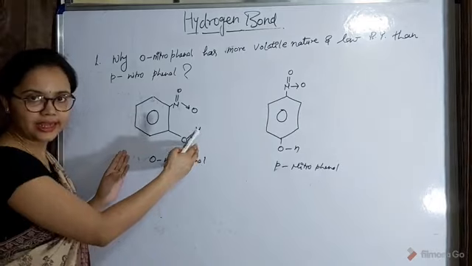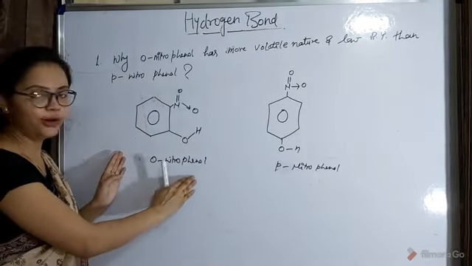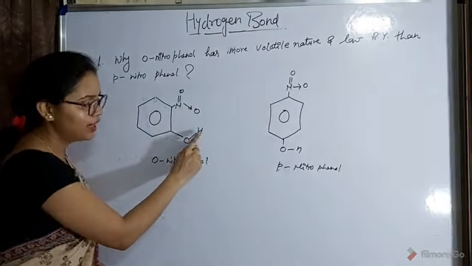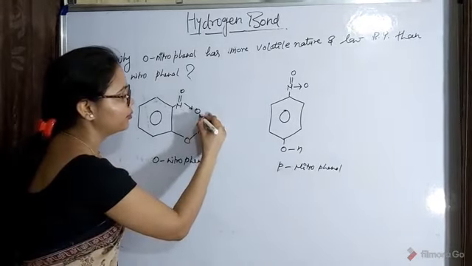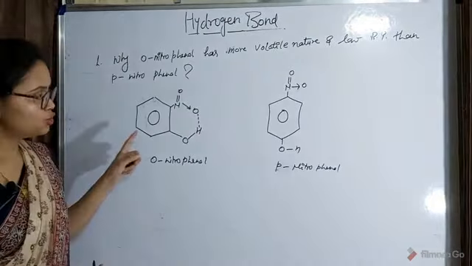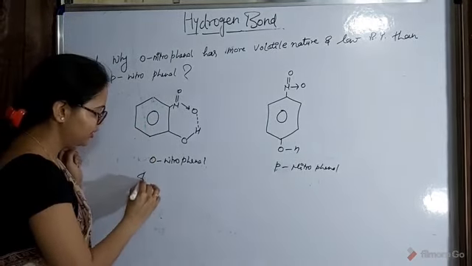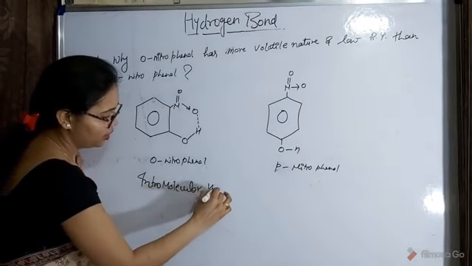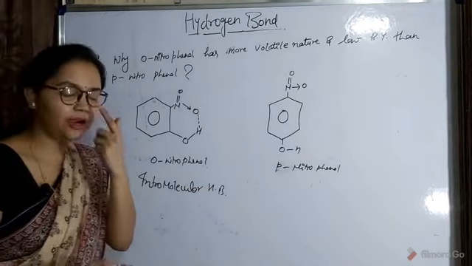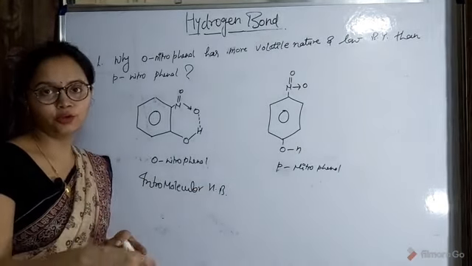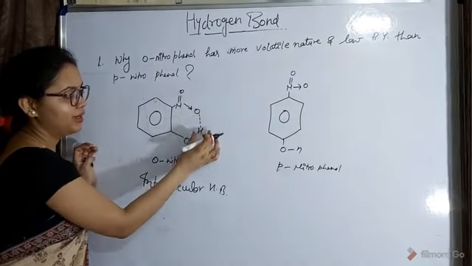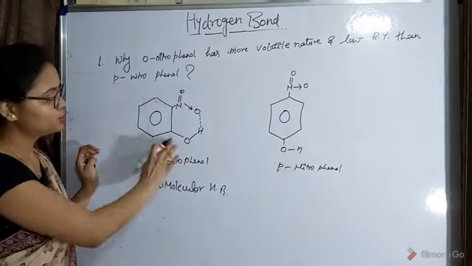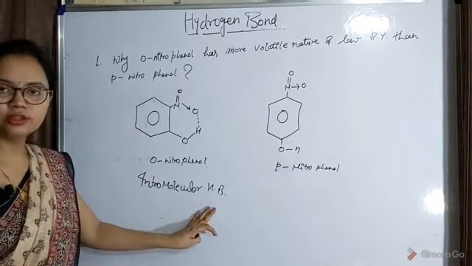So because of the less distance between the functional groups, what happens in orthonitrophenol? In orthonitrophenol, the oxygen atom of nitro group and hydrogen atom of alcohol group form a hydrogen bond between each other like this, okay. So we can say that in this case intramolecular hydrogen bond is present, as we know that whenever the hydrogen bond forms in the same molecule, between the atoms of the same molecule, this is known as intramolecular hydrogen bond, okay. So in orthonitrophenol, intramolecular hydrogen bond is forming.